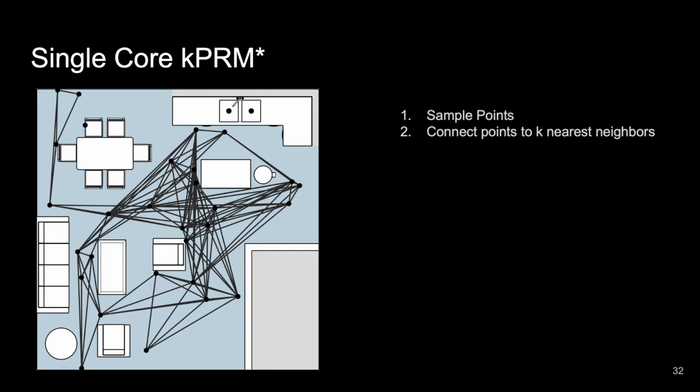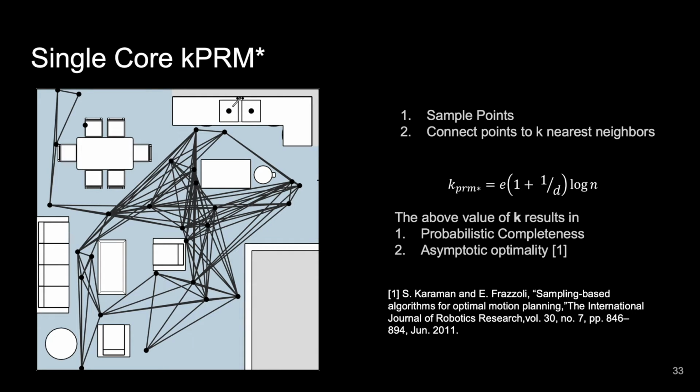Given a start and a goal, we can now use the edges of this graph to go between those two points. PRM gives us two main guarantees. One is probabilistic completeness, which means that if there is a solution, we will find one given enough time. Karaman and Frazzoli also showed that choosing a particular value of k, as shown in the slide, also gives us asymptotic optimality, which means that given enough time, our solution will converge to the optimal solution.